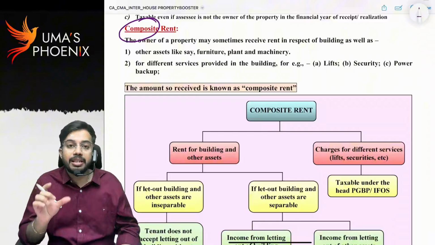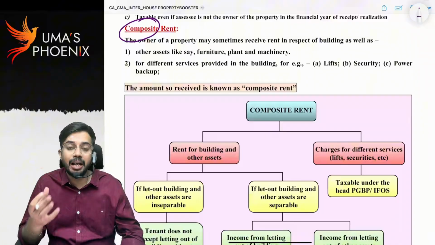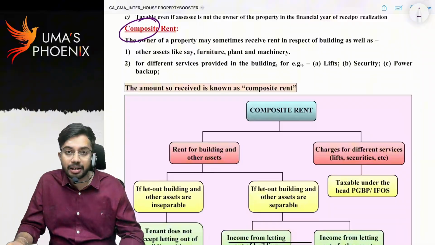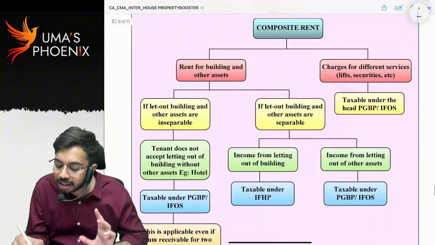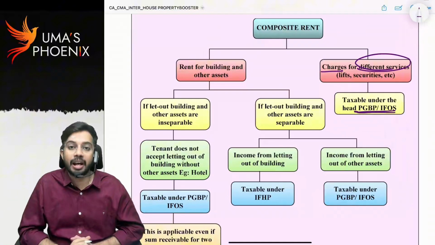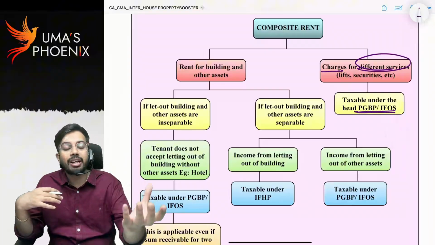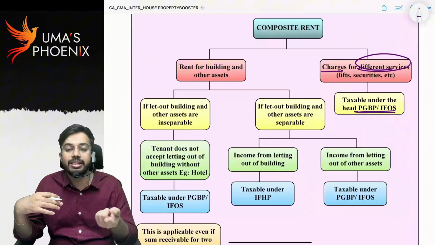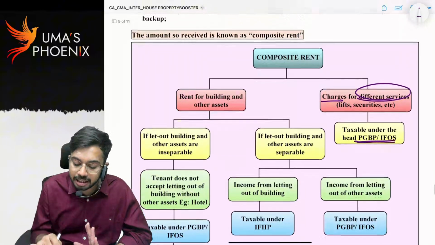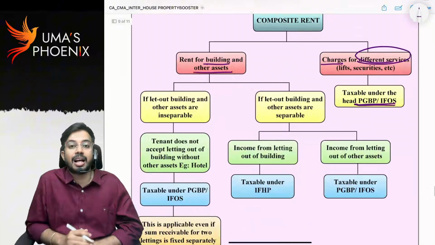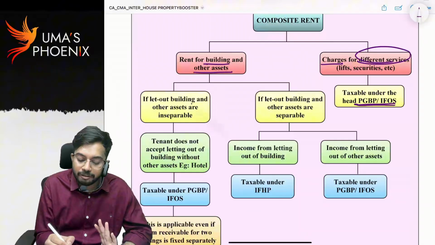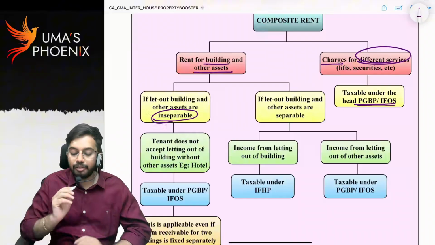So if lump sum rent is received for renting of building as well as assets as well as for services, then that lump sum rent we call as composite rent. In that composite rent, whatever the charges for different services are there, they are obviously taxable under PGBP or IFOS. So for owner, whatever the amount that is received for provision of services, that amount is obviously taxable under other sources. Whatever the amount that is received for building and other assets, that we have to discuss. If letting out of building and other assets are inseparable, what do you mean by this?